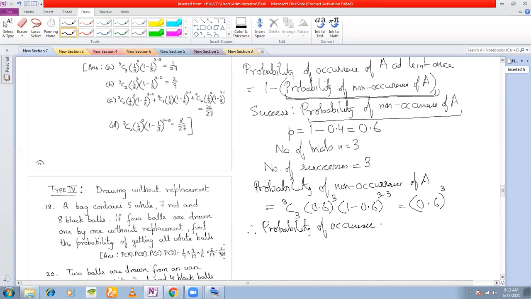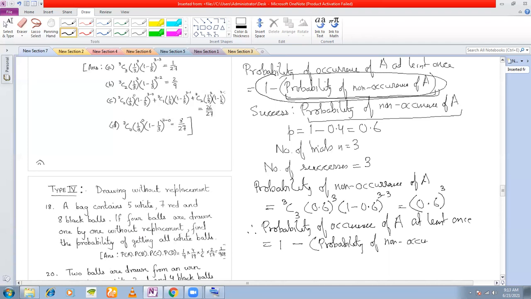No, the probability of occurrence of A at least once. It is 1 minus the probability of non-occurrence of A, which is 1 minus 0.6 whole cube, right?